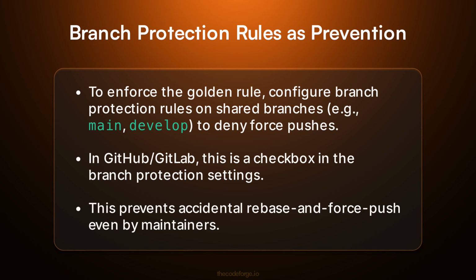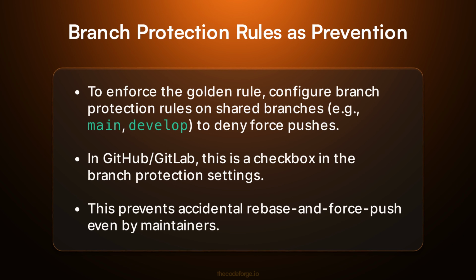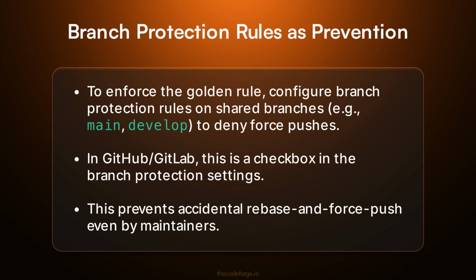To enforce the golden rule, configure branch protection rules on shared branches, e.g., main, develop, to deny force pushes. In GitHub and GitLab, this is a checkbox in the branch protection settings. This prevents accidental rebase and force push even by maintainers.